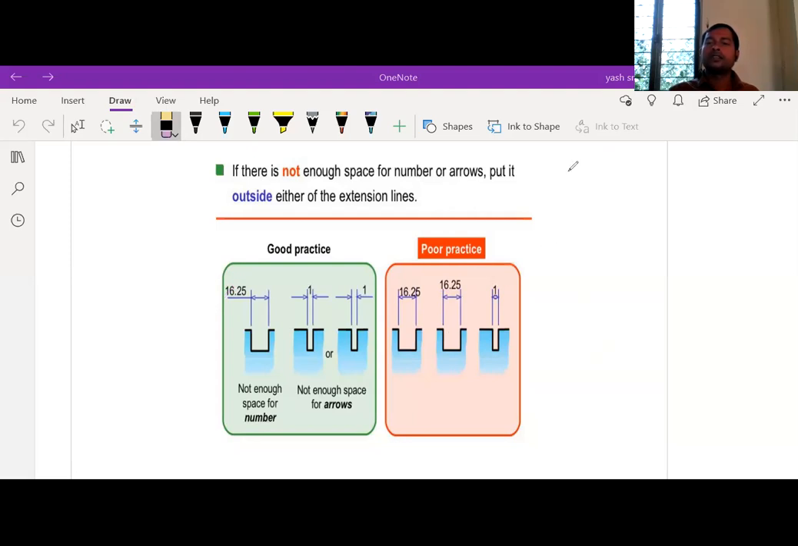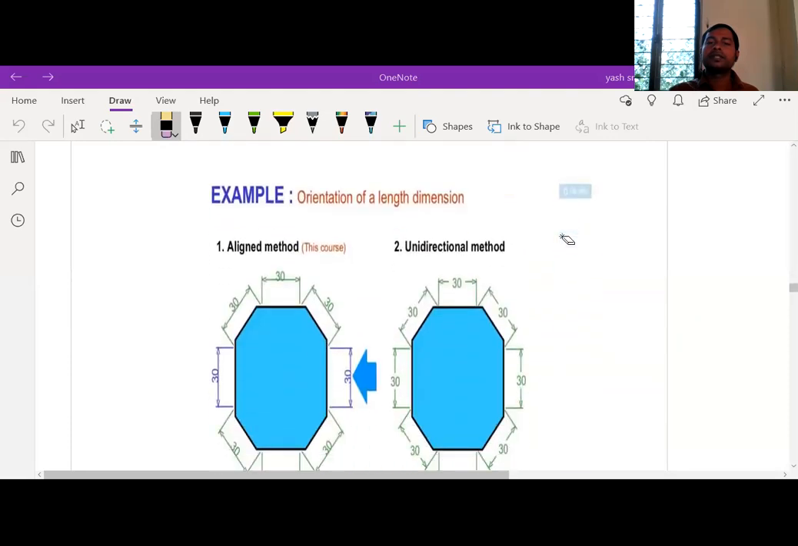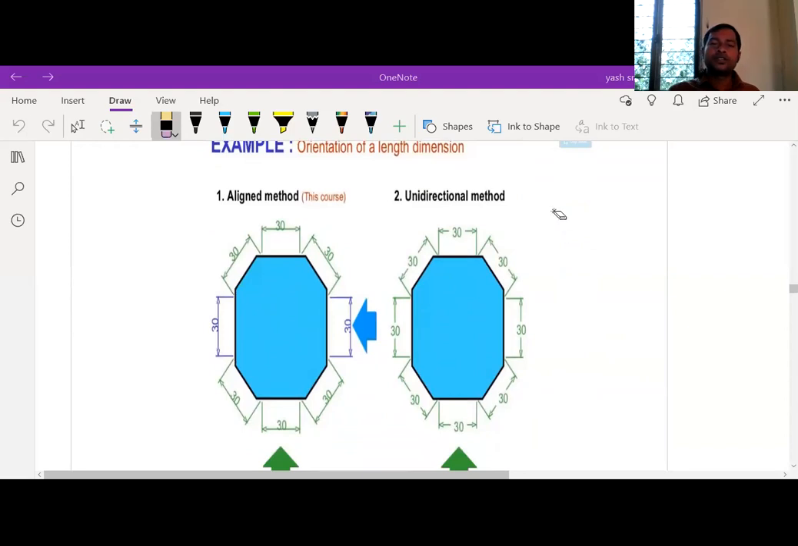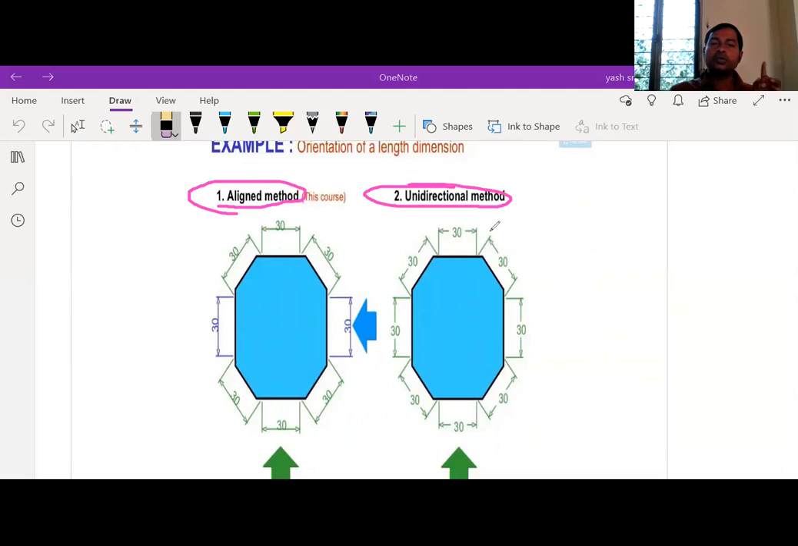Let's go to the next slide. So this is nothing but the orientation of length dimensions. If the diagram is like this, you can represent aligned dimensions and unidirectional dimensions. Dimensions will be of two types. One is aligned dimensions, another one is unidirectional dimensions. So this is the most important one.